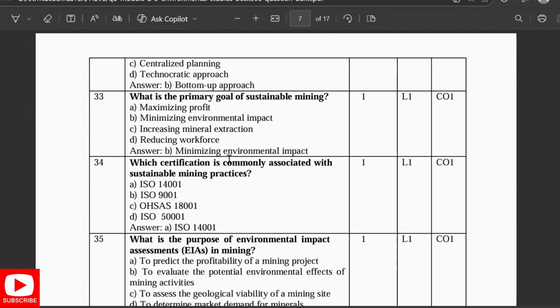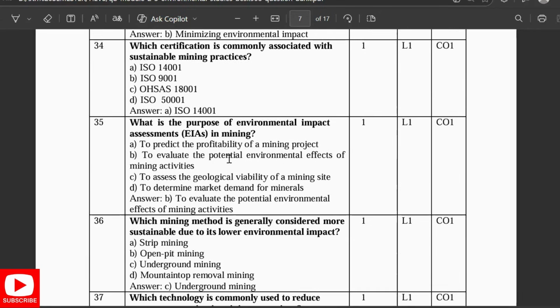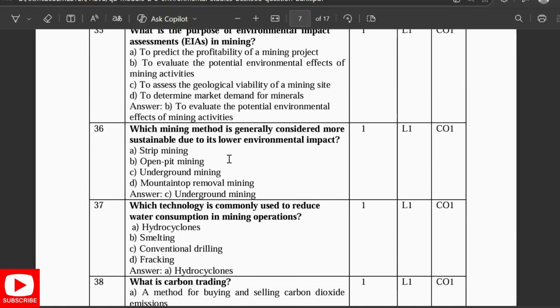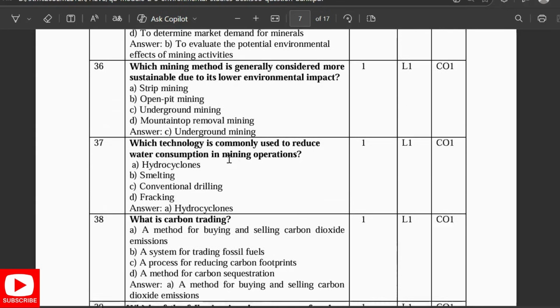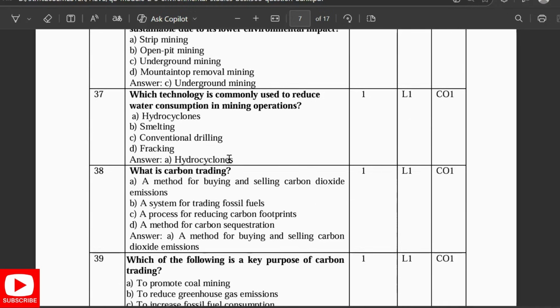It is the bottom-up approach. What is the primary goal of sustainable mining? Minimizing the environmental impact. Which certification is commonly associated with sustainable mining practice? ISO 14001. What is the purpose of environmental impact assessment, EIA, of mining? It is to evaluate the potential environmental effects of mining activities. Which mining method is generally considered more sustainable due to lower environmental impact? Underground mining. Which technology is commonly used to reduce water consumption in mining operations? Hydrocyclones. What is carbon trading?